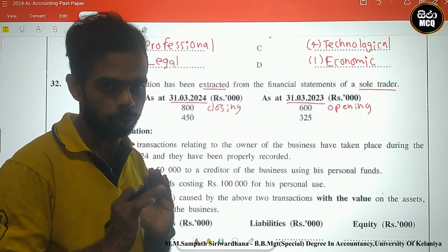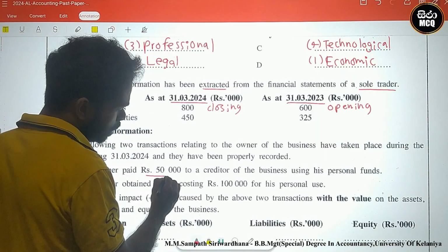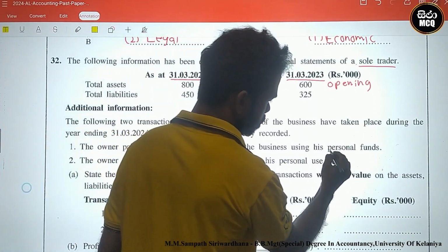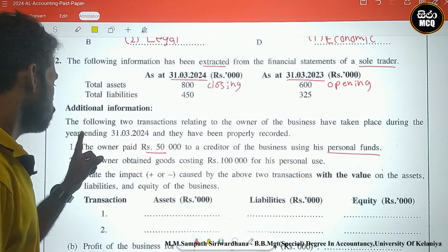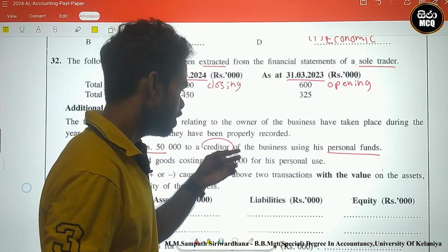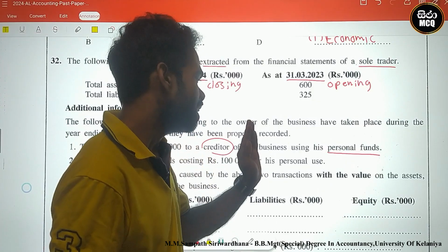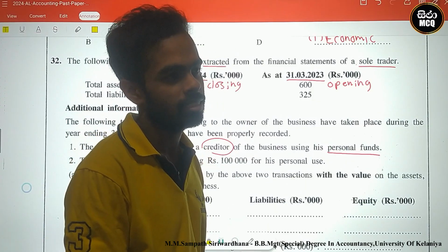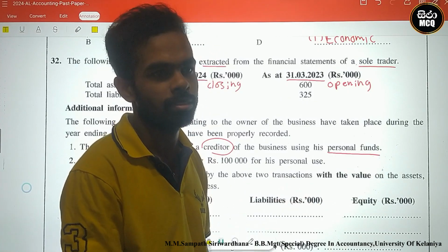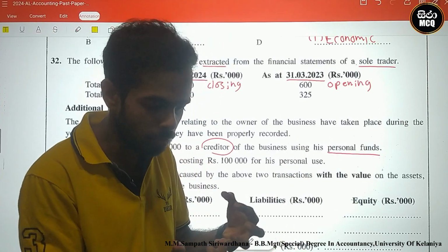This transaction was recorded. Next one. The owner paid 50,000 to a creditor of the business using his personal funds. The owner paid 50,000 to a trade payable of the business. Using his personal fund for the business, this is additional capital. Why? Additional support to the business.